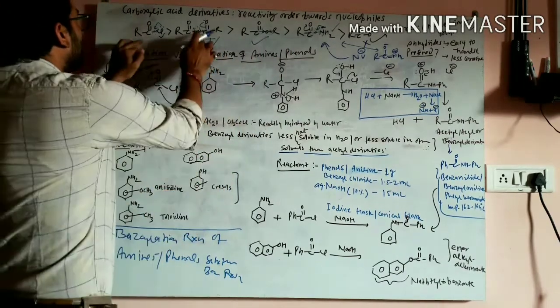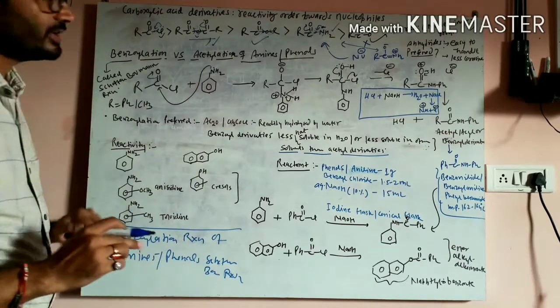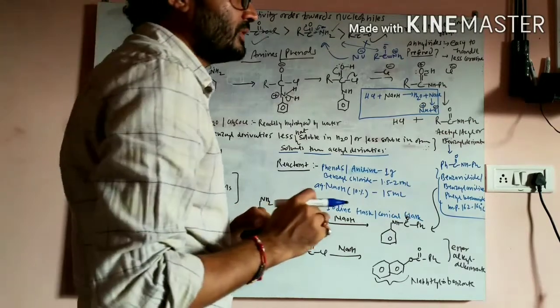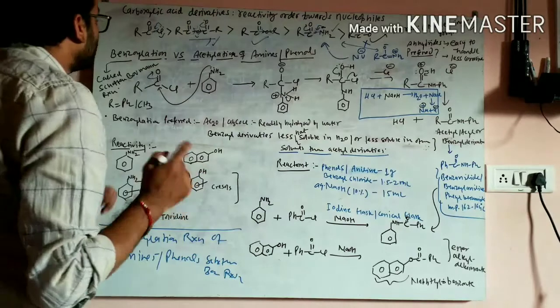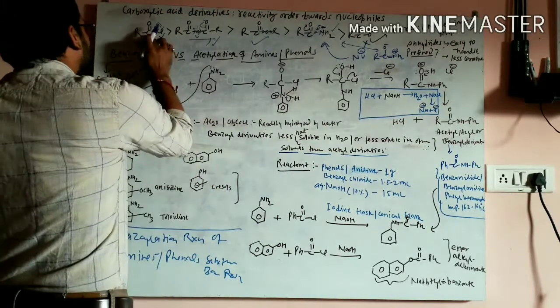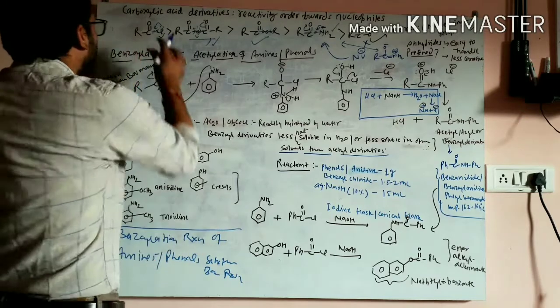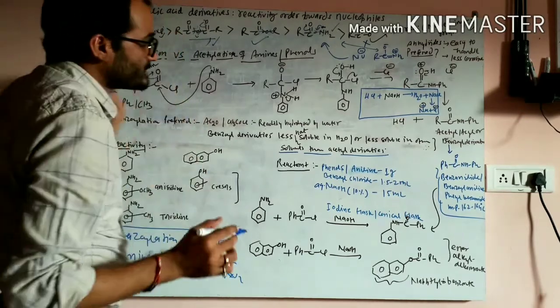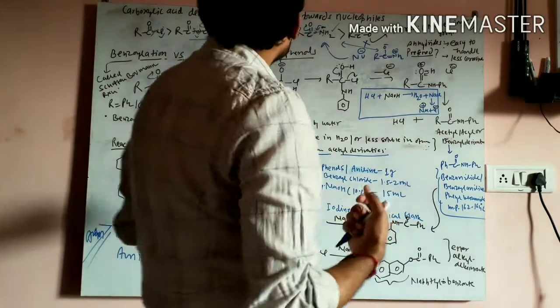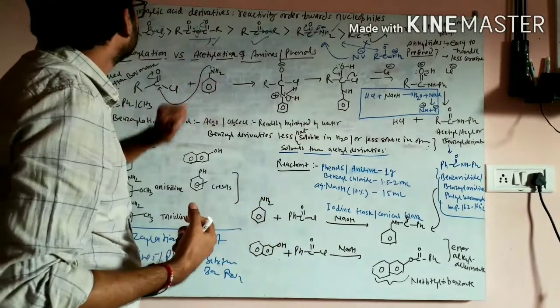Now compare these two groups, anhydrides and acid chlorides. In acid chlorides, we know that the chlorine is more electronegative. It means it will attract electrons more strongly than the oxygen in the anhydride.